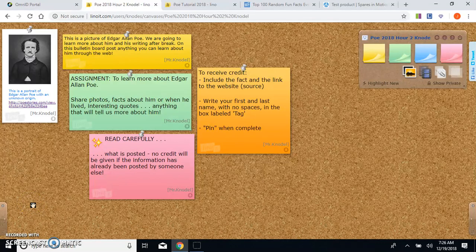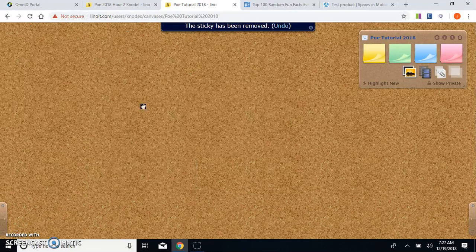Here is today's assignment. To learn more about Edgar Allan Poe, you are going to share photos, facts about this man, or the time period in which he lived, interesting quotes, anything that will tell us more about him. I'm going to show you how to add your own items to this bulletin board so you too can achieve this task.